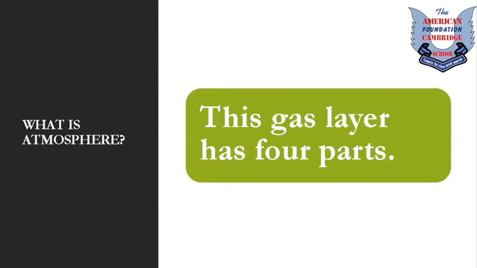This gas layer has 4 parts. We live in the troposphere with trips into the stratosphere now and then. Okay, so let's talk about troposphere. What is troposphere? It is basically the lowest region of the atmosphere, extending from the Earth's surface to the height of about 6 to 10 kilometers, which is the lower boundary of the stratosphere.